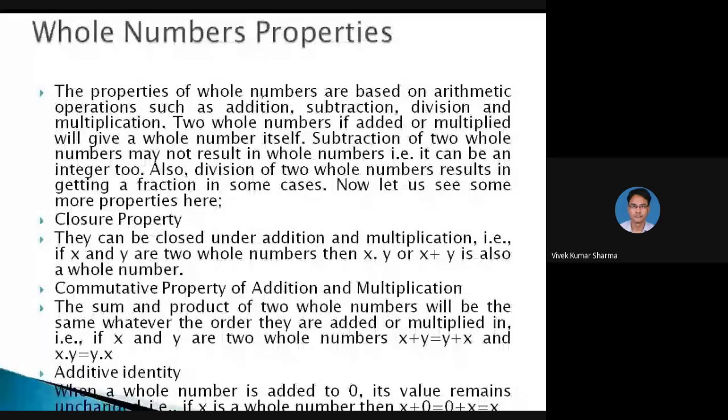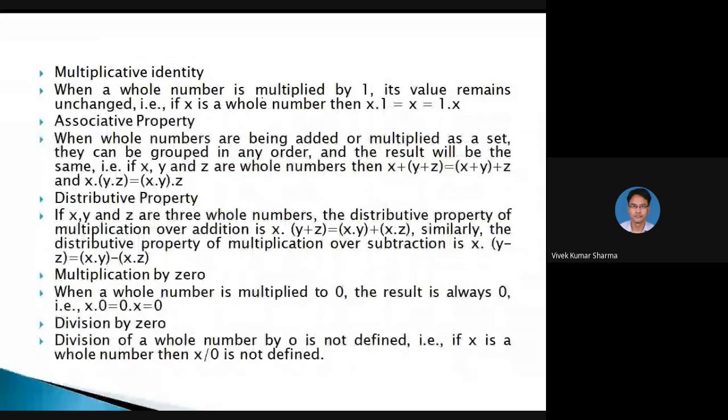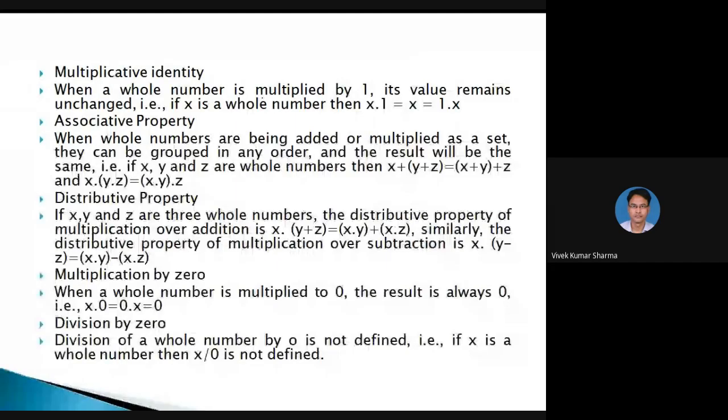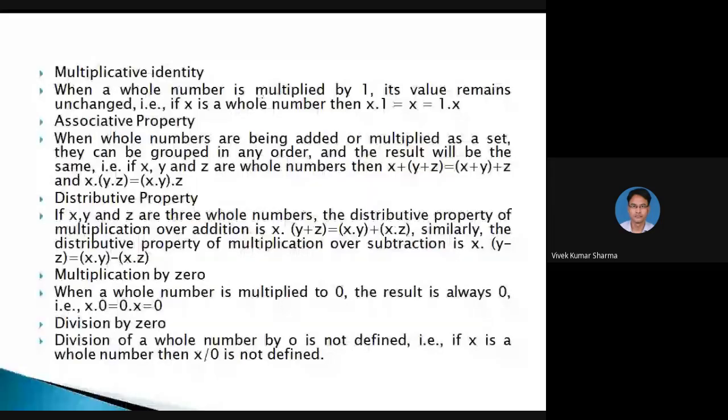When a whole number is multiplied by 1, its value remains unchanged, so it also follows the multiplicative identity. Associative property: the whole numbers also follow the associative property for addition and multiplication. Distributive property: they also follow the distributive property. Multiplication by 0: when a whole number is multiplied by 0, the result is always 0. Division of a whole number by 0 is not defined. Can whole numbers be negative? No.